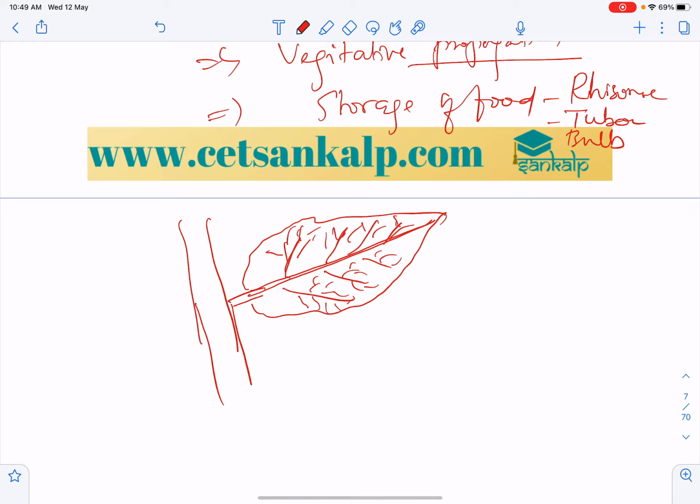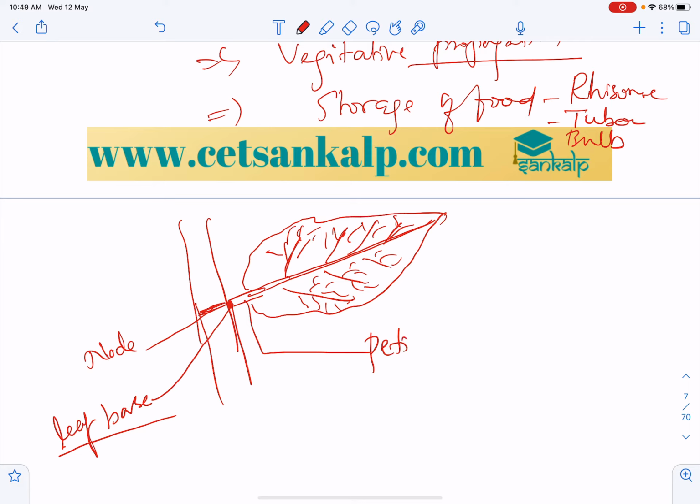This is a node, and at the node the leaf base helps the leaf attach to the node. This is the leaf base, and this is the petiole, the stalk of the leaf. The stalk of the leaf is called the petiole.